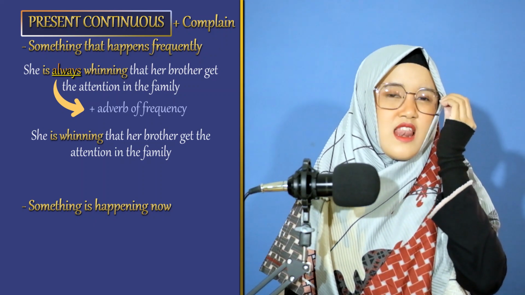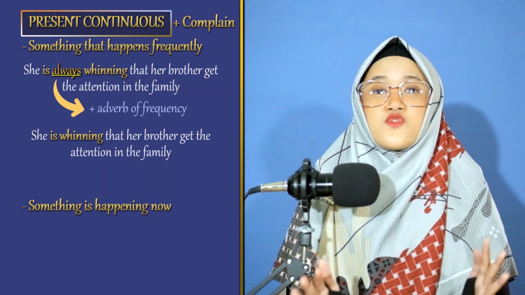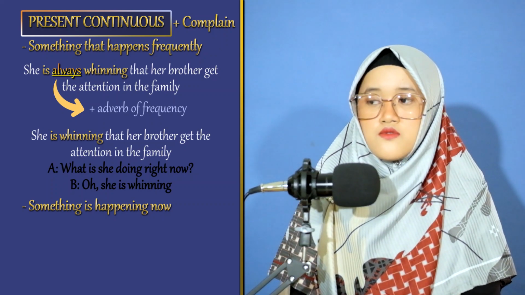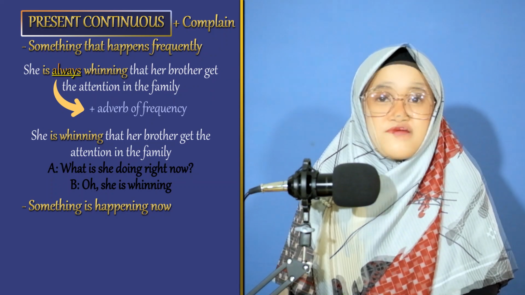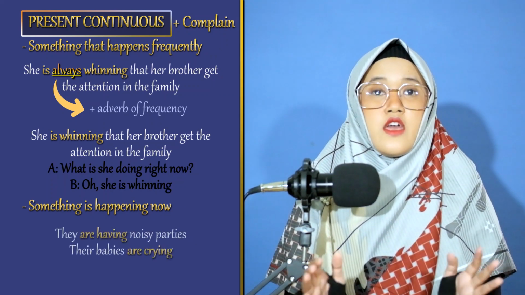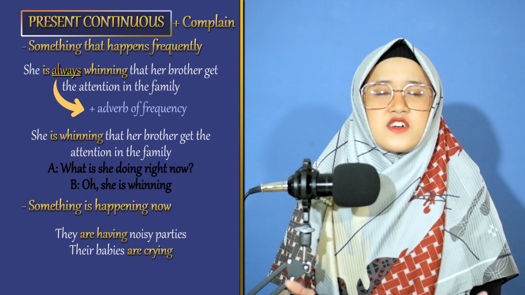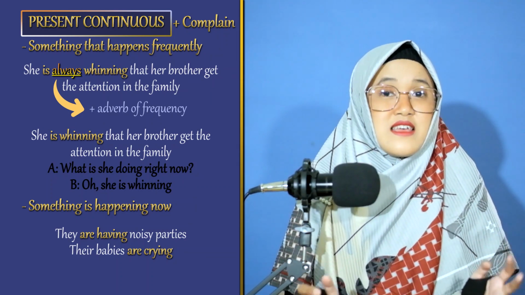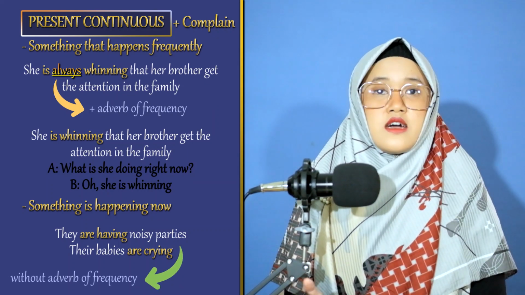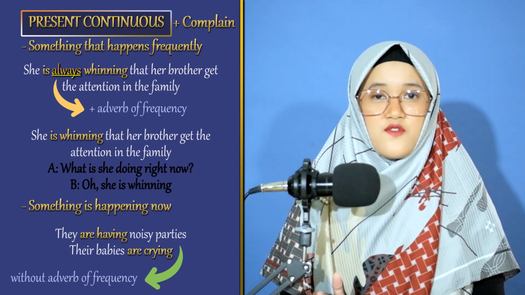Instead, it sounds like a statement about something that she is doing now. What is she doing right now? Oh, she's whining. Second, for something that is happening now. They are having noisy parties. Their babies are crying. This example shows that we can complain about something without an adverb of frequency because it is happening at the moment of speaking.